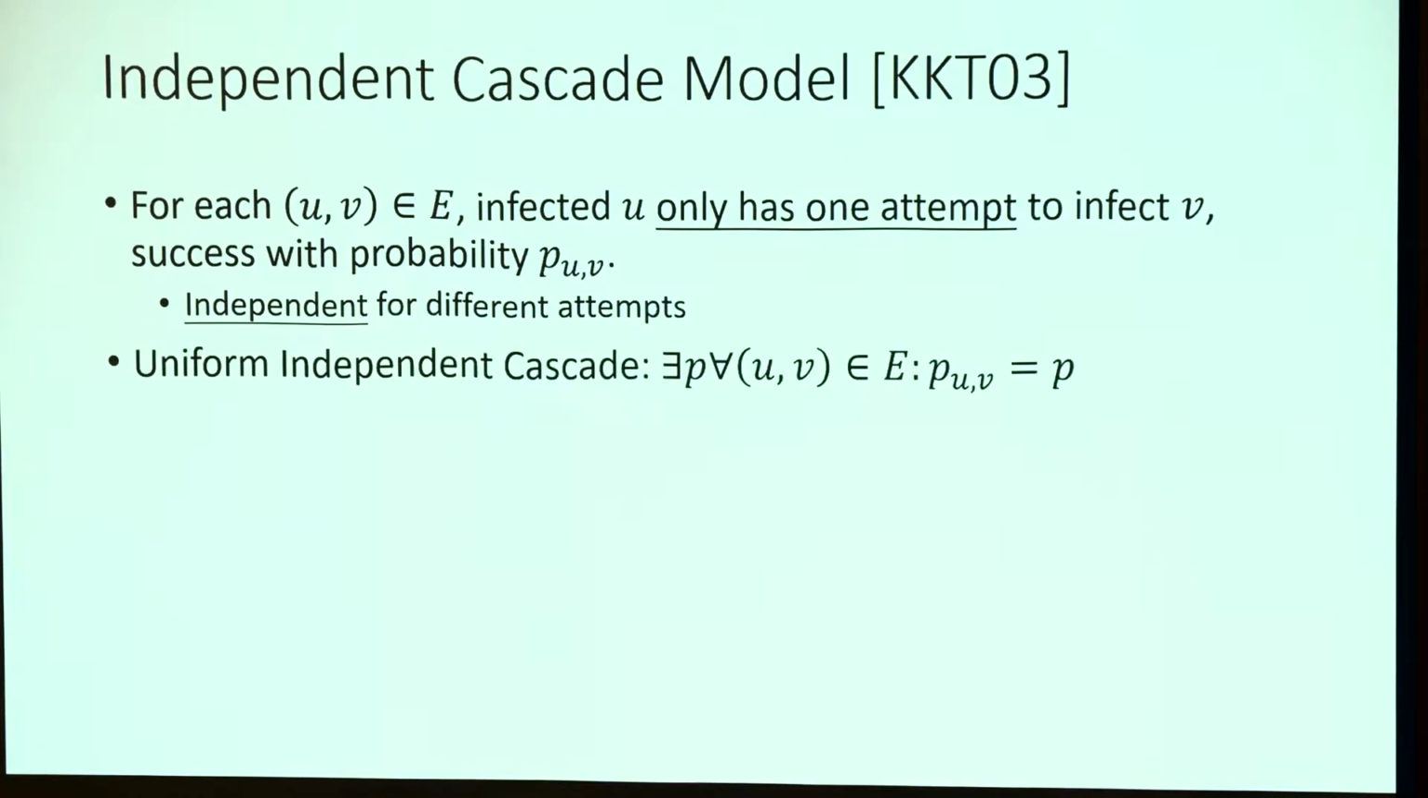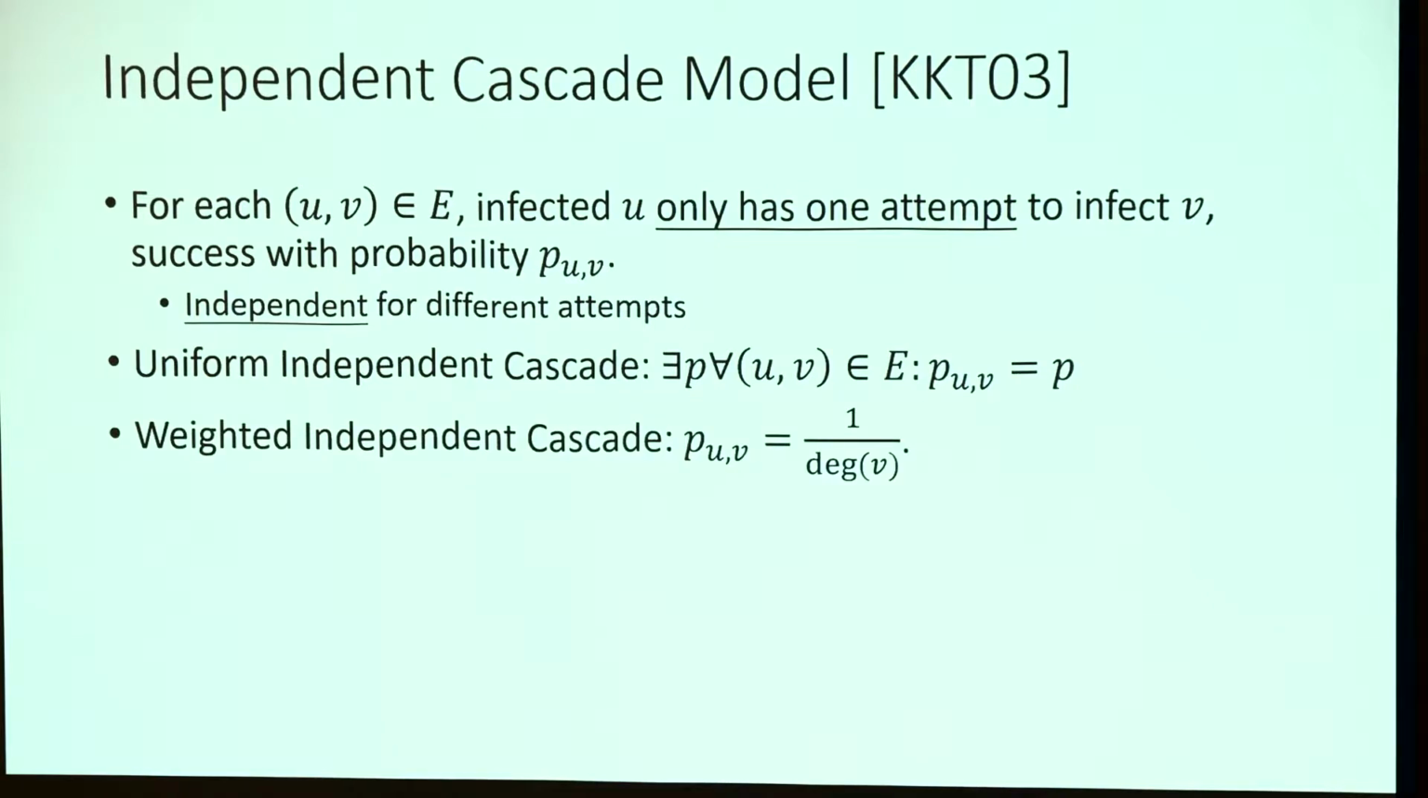And there are two well-studied special cases. The first one is called the uniform independent cascade model. This basically says that we have the same single p for all the edges. And the other well-studied special case is called the weighted independent cascade model. Now we don't want to have the uniform weight on the edges. Instead, we want the weight p_UV to be 1 over the degree of V. This models the scenario where high degree nodes are less likely to be infected by a single infected neighbor.